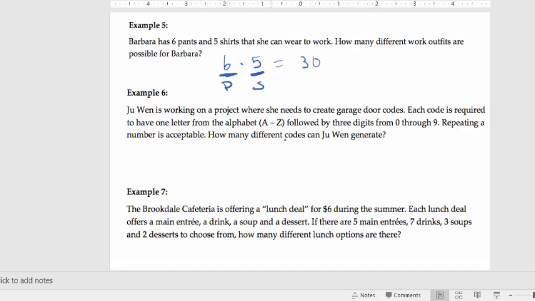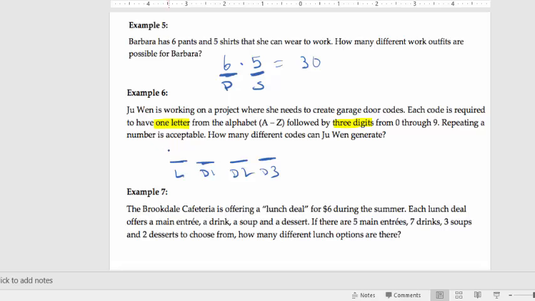And then all these are going to be similar. In the case of example 6, you need to create a garage door code, and the code is going to have 1 letter and then 3 digits. Remember my slots and choices? You're going to have a total of 4 slots. 1 for the letter, and then 3 for the digits: digit 1, digit 2, and digit 3. Then you just need to determine how many choices there are for the letter.